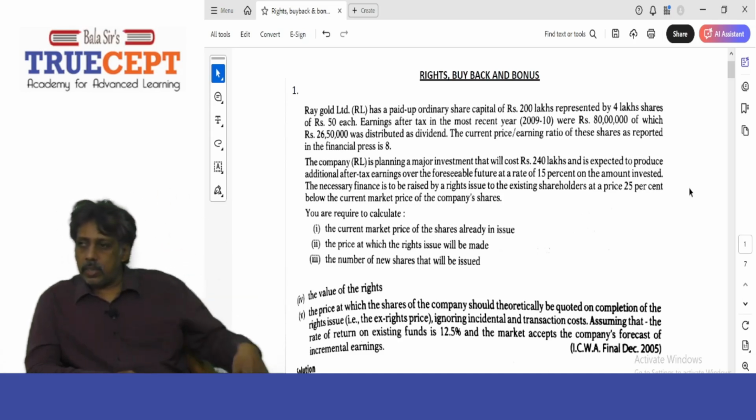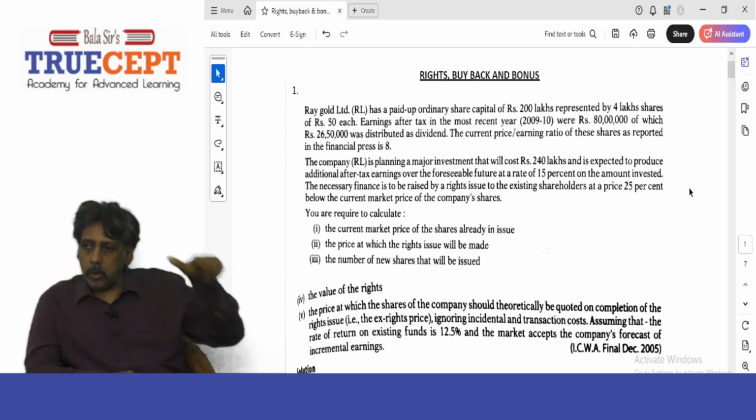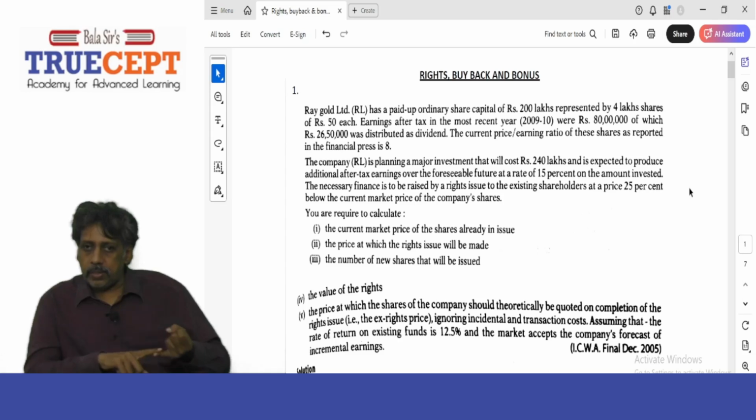Therefore, the Financial Express would have calculated the ratio by dividing the company share price by EPS, right? Yes, sir. Therefore, 160 by 20 would have given them 8 times. So, therefore, 160 is the current share price.